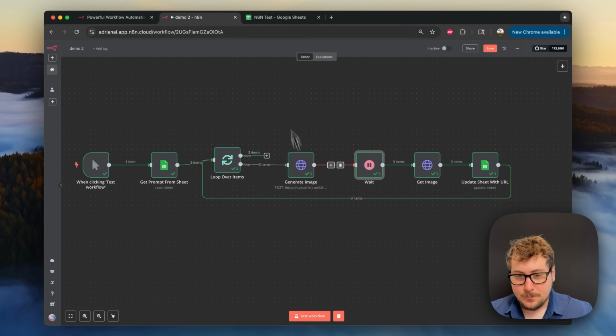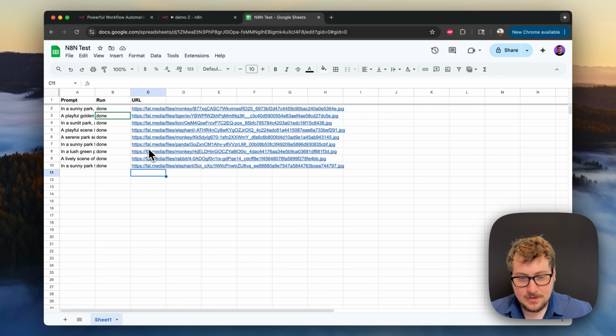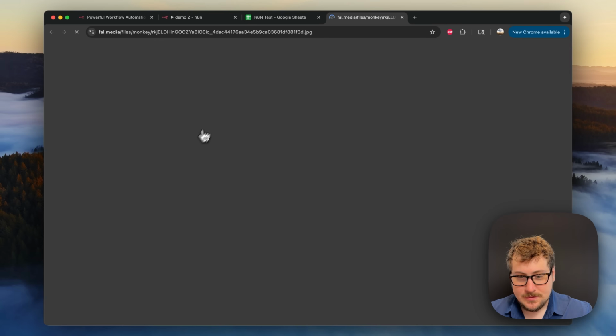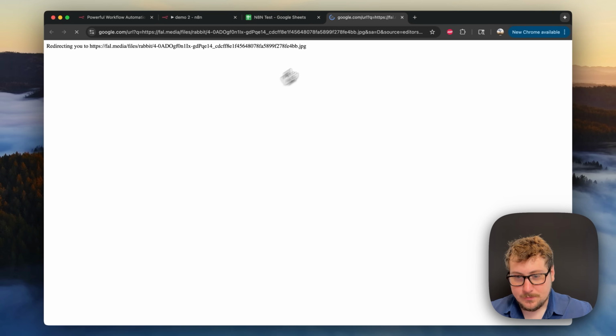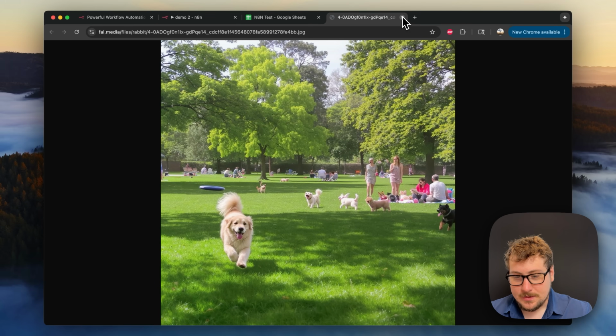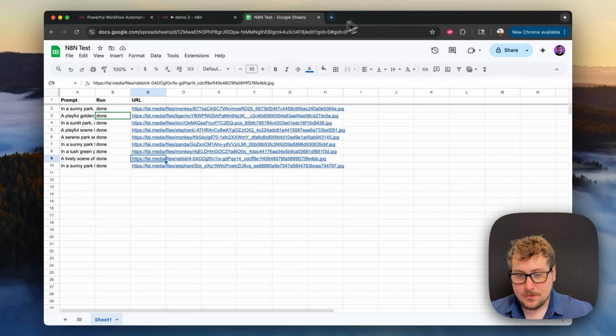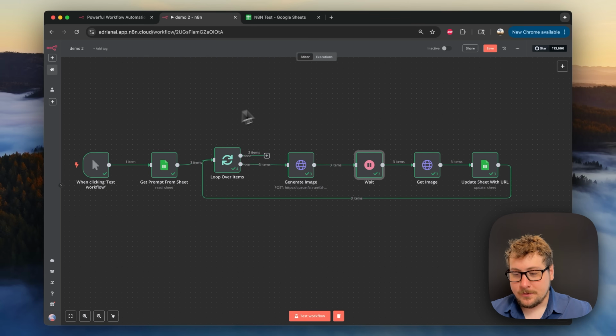Okay, now it's finally looped through all 3 images. As you can see, we now have the 3 separate images, and you can see they're all pretty similar because our prompt generator didn't have very much instructions, but you can see it properly created all these. So now you know 2 ways to loop through and batch all your generations, and this applies for whatever you're doing. It doesn't just have to be images. You can do this when it comes to video or any other technology.